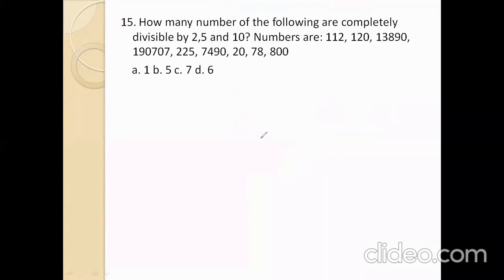Next. How many of the following numbers are completely divisible by 2, 5 and 10? To find the LCM of 2, 5, 10: 10 is divisible by 2 and 5, so the LCM of 2, 5, 10 is 10. The count of numbers divisible by 10 is the count divisible by 2, 5 and 10. This one is divisible by 10, last digit 0. This one is also divisible by 10. This one, this one, this one as well. If any number has last digit 0, it is automatically divisible by 10. So 1, 2, 3, 4, 5. 5 numbers are there. Option number B is the right answer.